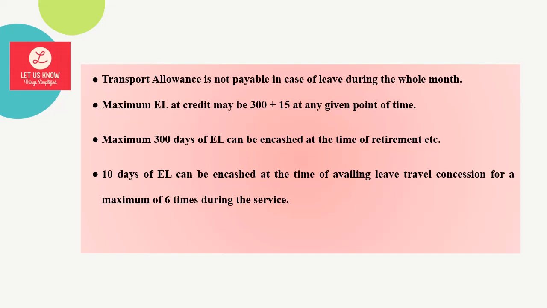The advance credit is shown separately if it results in more than 300 days. So an employee who avails leave will be granted leave from the extra leave, 300 and above. And every half yearly period, whenever the new credit is granted, if the leave is more than 300 days, it will be shown as 300 plus, but not more than 300 plus 15 days.